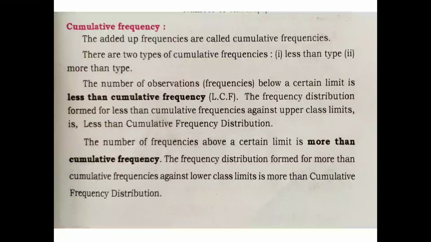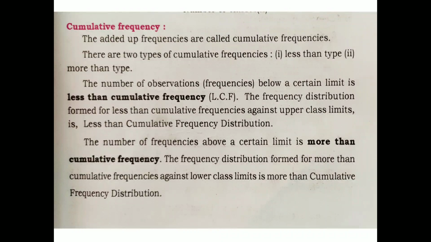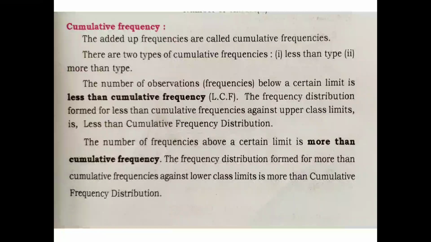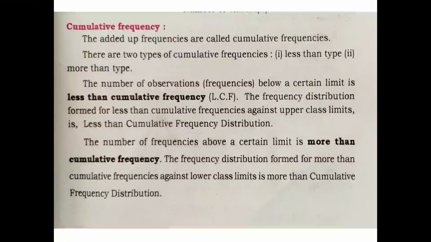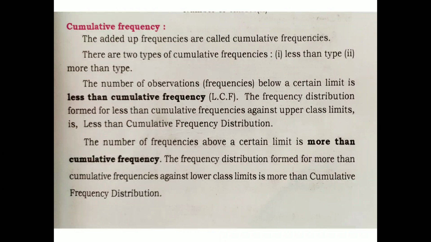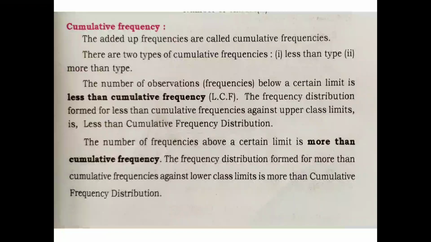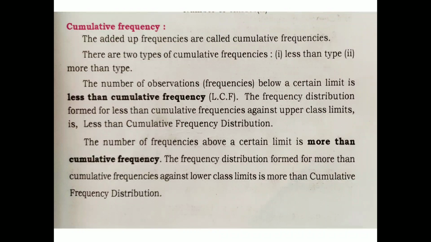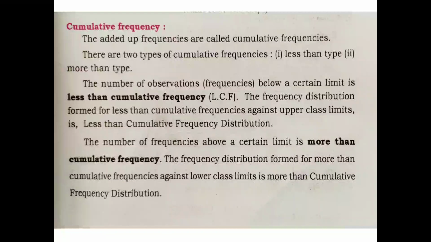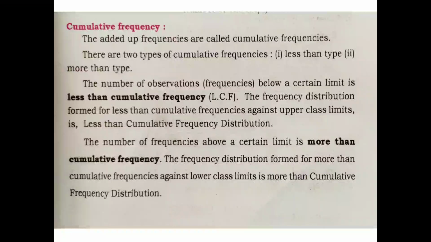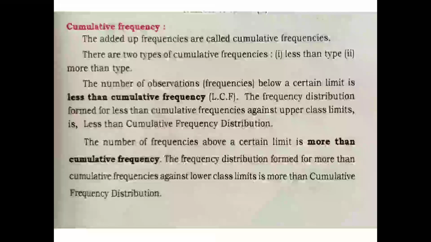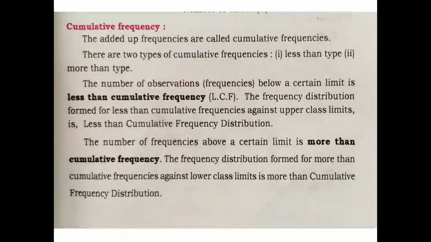Next, cumulative frequency. This you already know. In your 10th standard you have learnt less than cumulative frequency and more than cumulative frequency. The added up frequency is called cumulative frequency. There are two types: the first is less than type and the second is more than type.